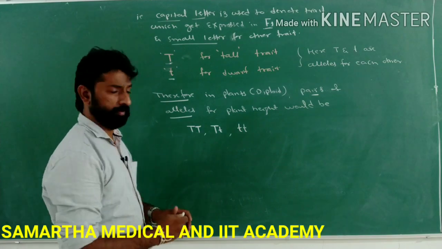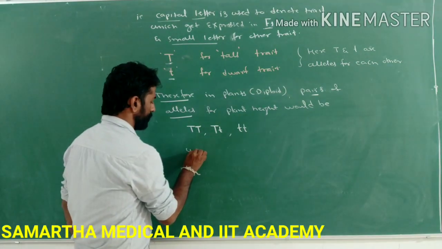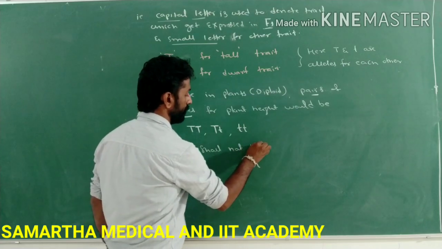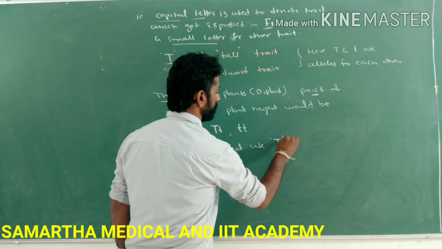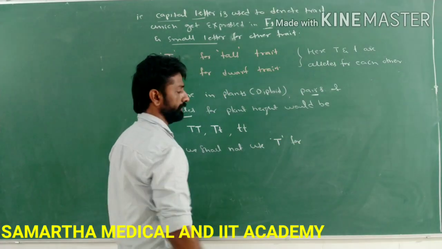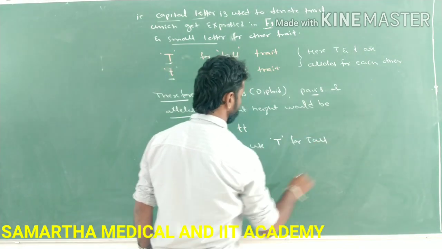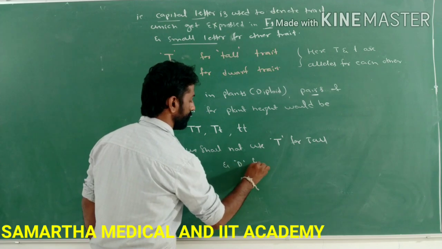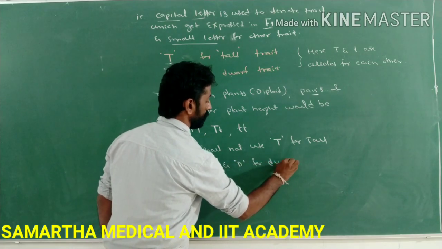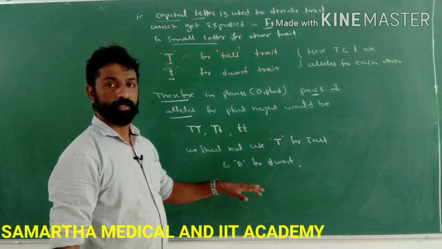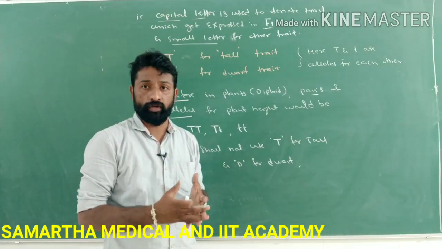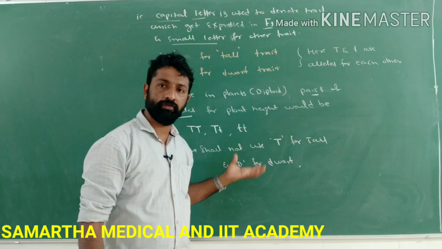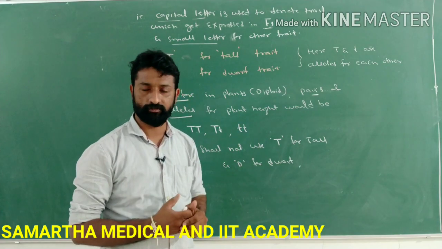So remember, we should not use capital T for tall and D for dwarf. Why? Because we will get confused about which character the T refers to and which character the D refers to.